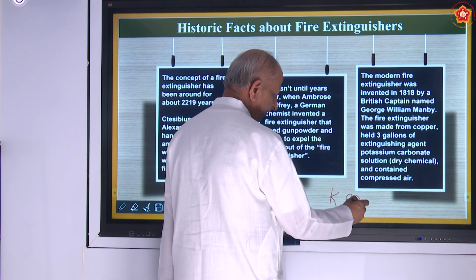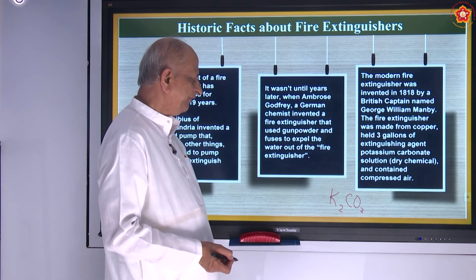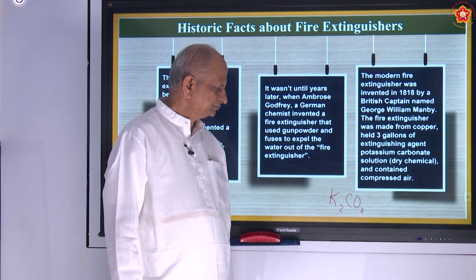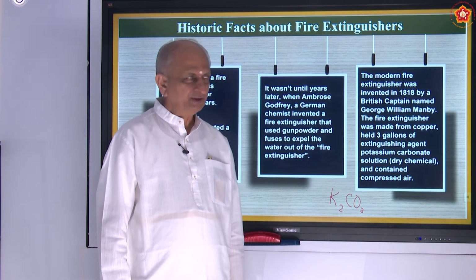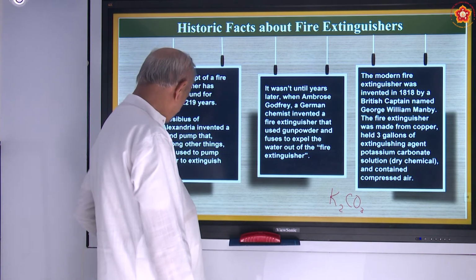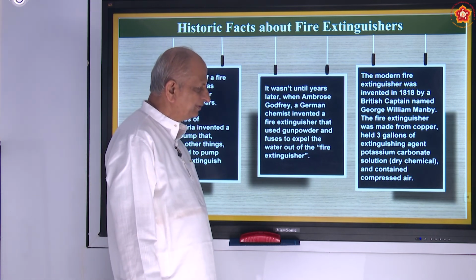So potassium carbonate is used as a fire extinguisher, and when it comes in contact with compressed air, it puts out the fire. So this is the history of how the fire extinguishers were discovered.